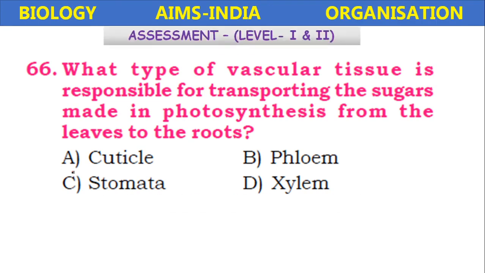Next, what type of vascular tissue is responsible for transporting the sugar made in photosynthesis from the leaves to the roots? Cuticle, phloem, stomata, xylem. So in plants there are two major vascular tissues, xylem and phloem. So it is the phloem which transports the sugars.